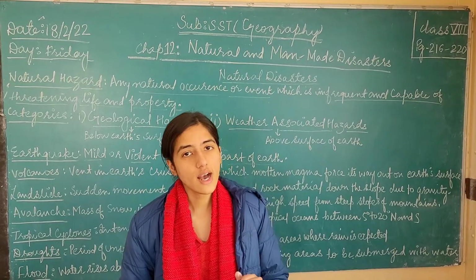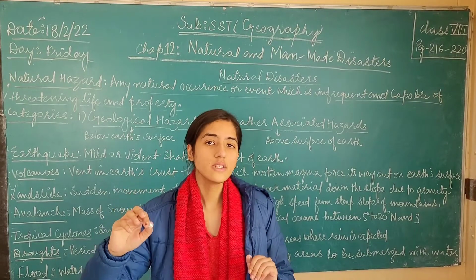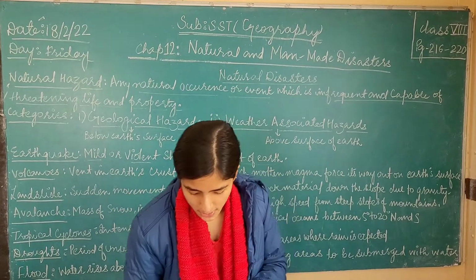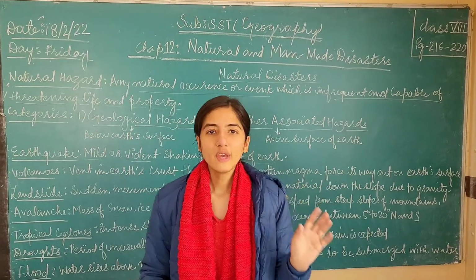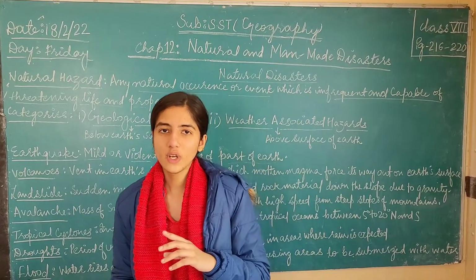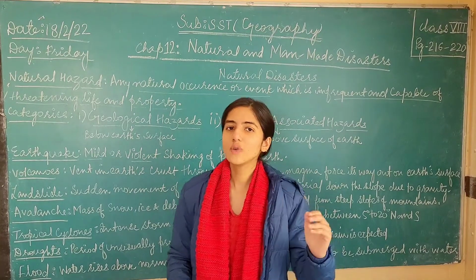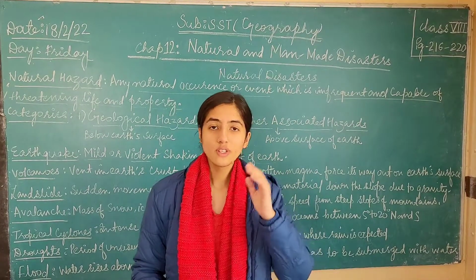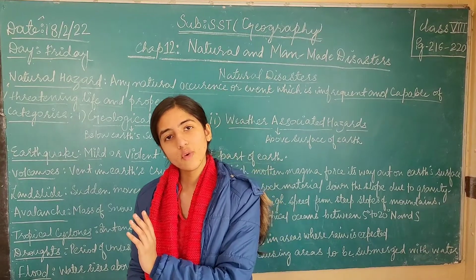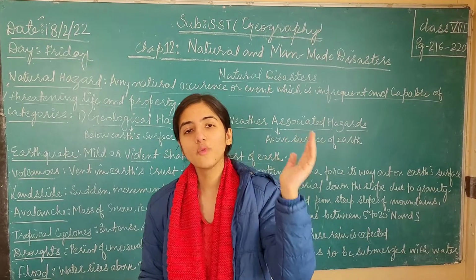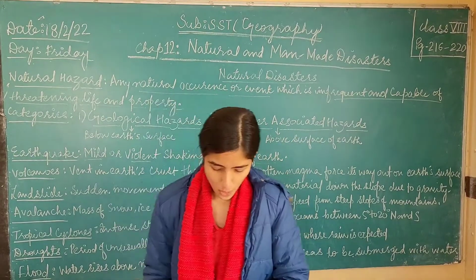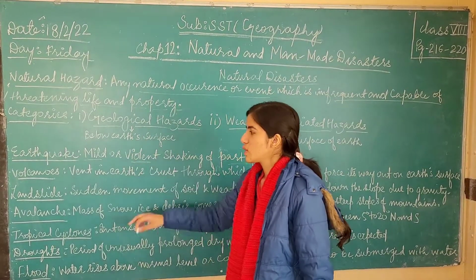It has less silica and more water, then it is called low viscosity lava. A high viscosity lava flows down the volcano very slowly, whereas a low viscosity lava flows down the volcano very fast. Low viscosity means that it will flow very fast down the volcano. High viscosity means it will flow down the volcano with very low speed, or very slowly. Then let us see the other types of natural disasters.